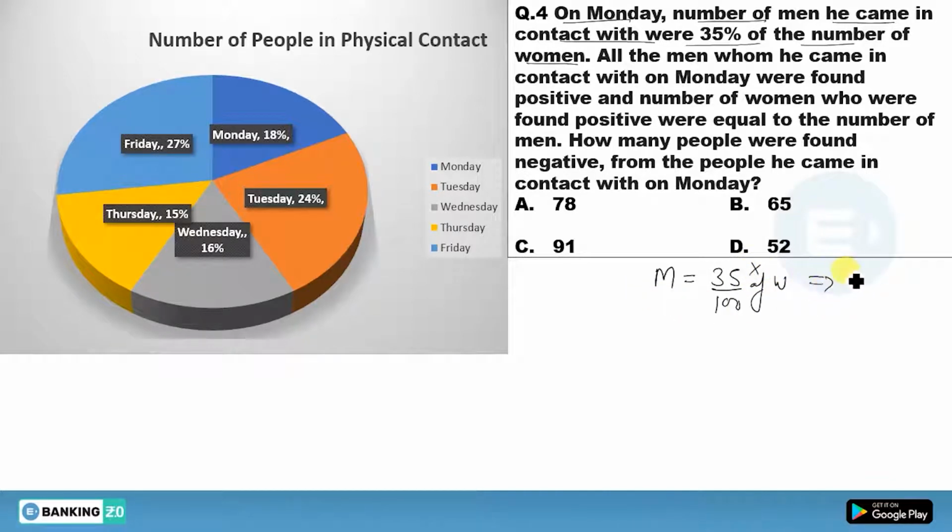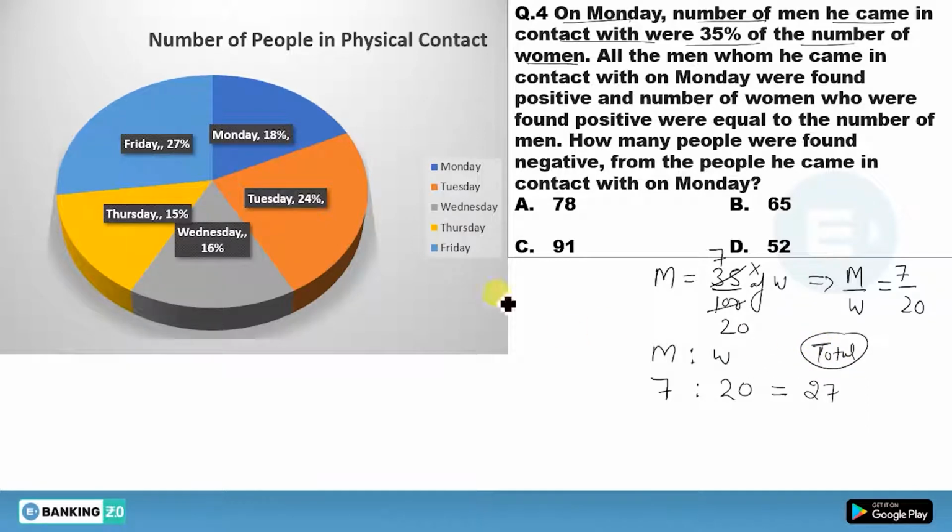So you can say men upon women is equal to 7 by 20, because this 35 will cancel out by 7 times, and this will cancel out by 20 times. Or you can say the ratio of men and women on Monday was 7 is to 20. And total will be 27. Clear? Total will be 27.